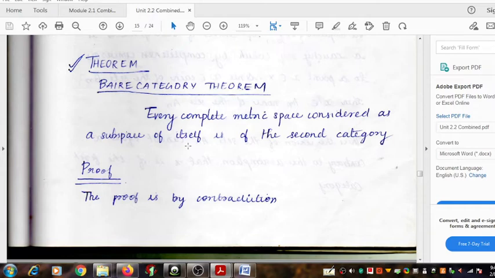What actually determines this categorization? It's the possibility of expressing the metric space as a countable union of nowhere dense sets.